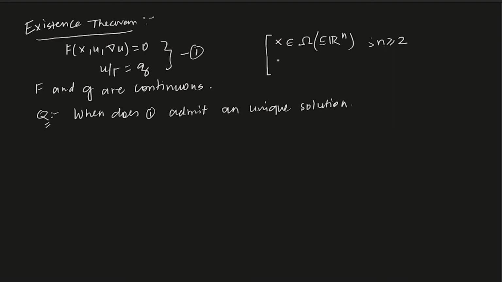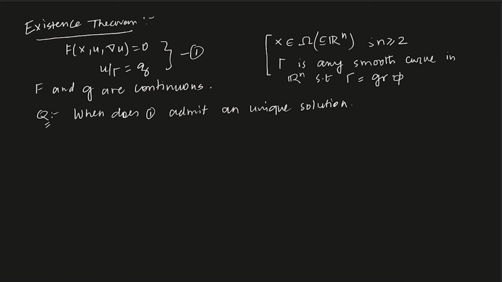So what is gamma? If you are taking your domain to be an open set in Rn, gamma is any smooth curve in Rn such that gamma is the graph of some function, the graph of some phi.